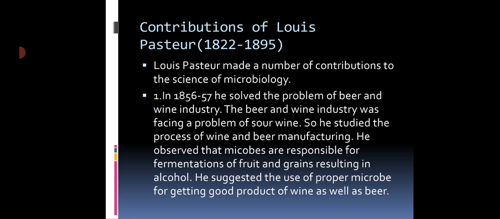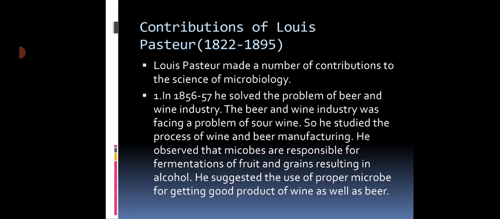He studied the fermentation method in detail, as well as the microorganisms used in the fermentation process. Then he suggested the use of proper microbes for getting a good product of wine and beer. He discovered that in order to preserve wine and beer in good condition, it should be pasteurized, that means heated for some time, then cooled and stored in a proper place.